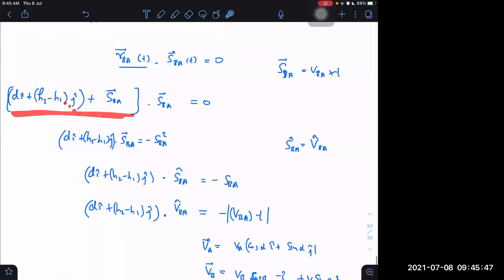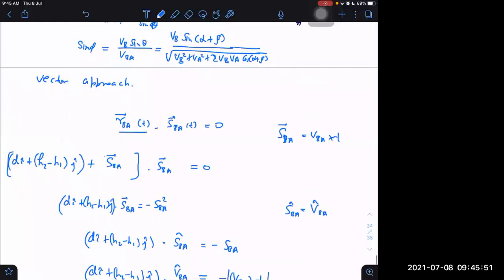Are you understanding why it is representing the final position of B with respect to A? I think you know that displacement of B with respect to A will be nothing but final position of B with respect to A minus initial position of B with respect to A, right or not? So what will be the final position of B with respect to A?